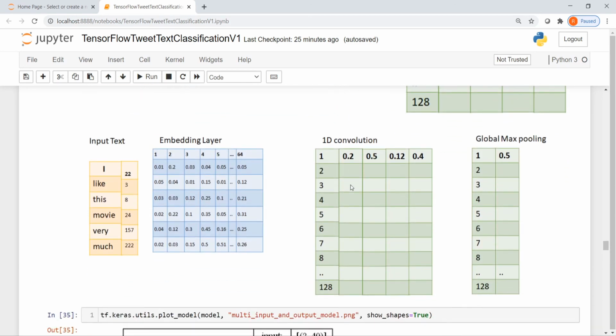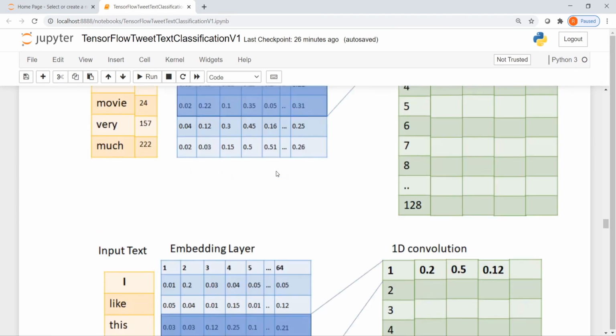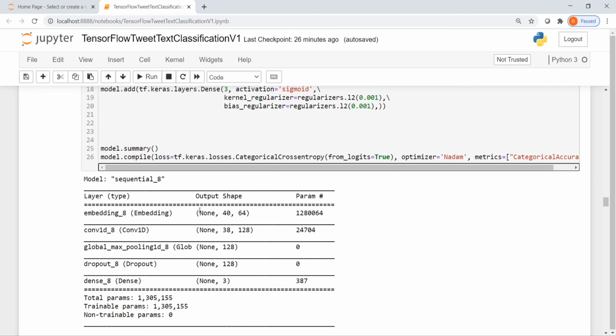Now, what do you do next? You do global max pooling. In global max pooling, for every filter, you look at the outputs and take the maximum value. In our case, we have 128 filters, each having 38 outputs. From the 38 outputs, you will get 128 max values. That is how you get this particular output.